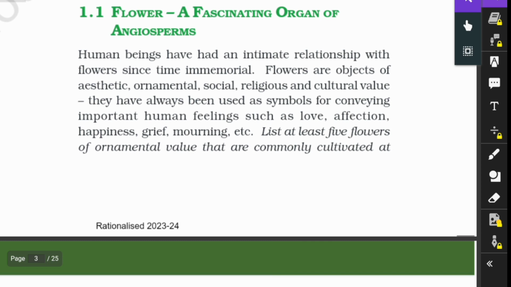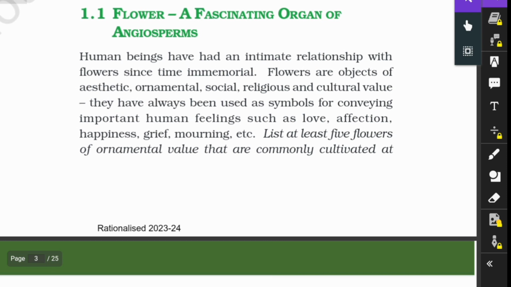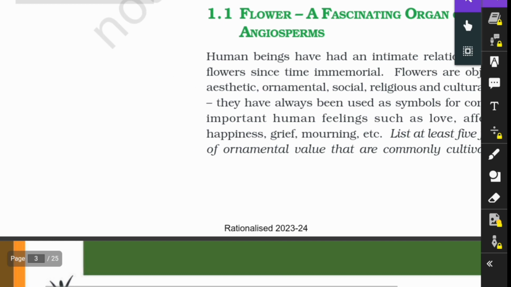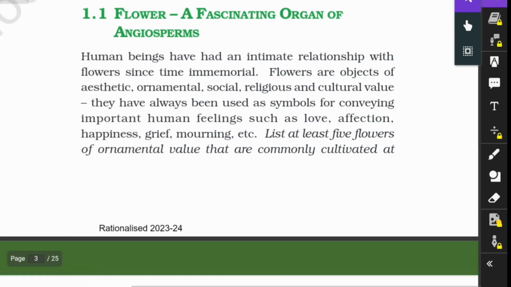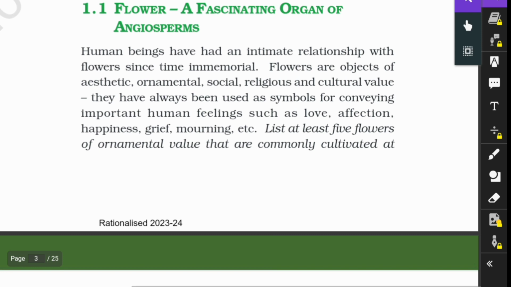This is the introduction part. So let's read that. Human beings have had an intimate relationship with flowers since time immemorial. Flowers are the object of aesthetic, ornamental, social, religious, and cultural values. They have always been used as symbols for conveying important human feelings such as love, affection, happiness, grief, mourning, etc.